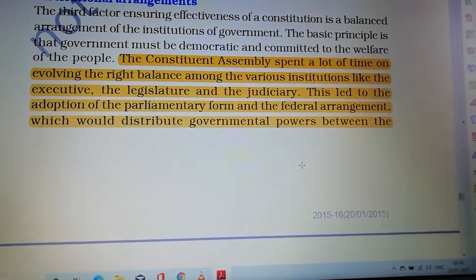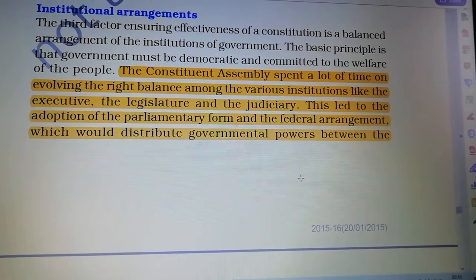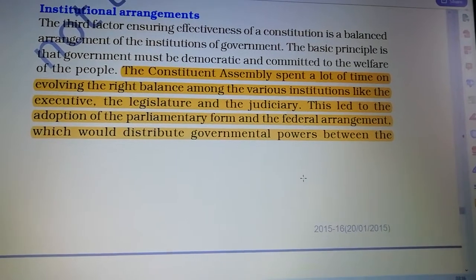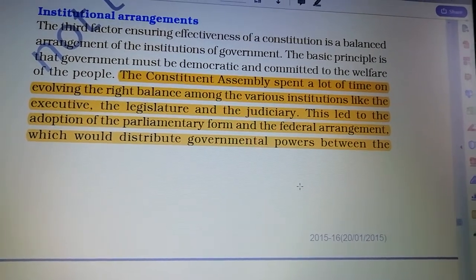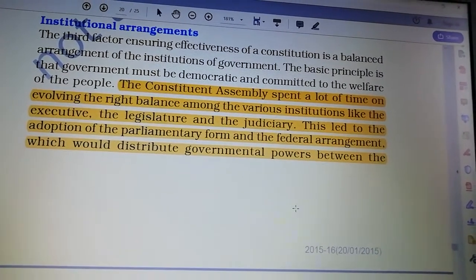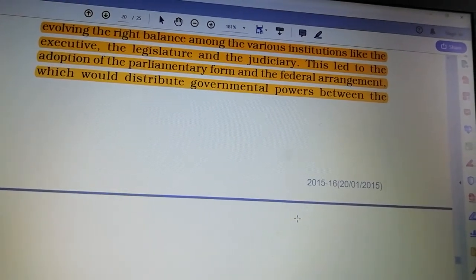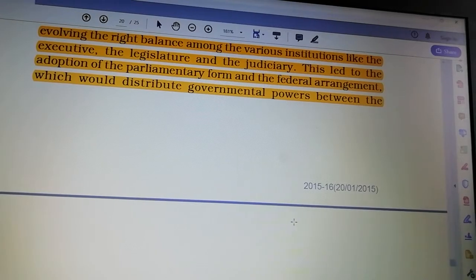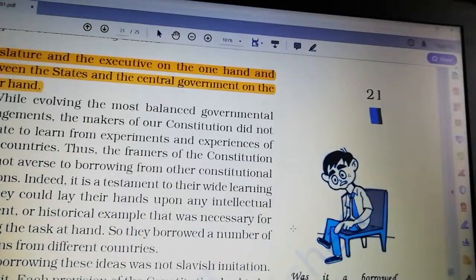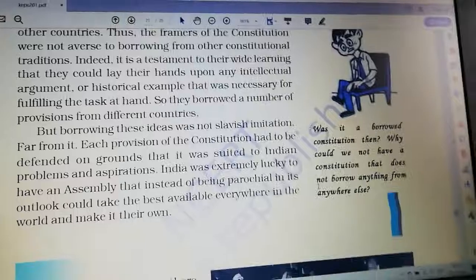The Constituent Assembly spent a lot of time on evolving the right balance among various institutions like the executive, the legislature, the judiciary. We will discuss in depth in further chapters about executive, legislature, and judiciary. This led to the adoption of parliamentary form and the federal arrangement, which would distribute governmental powers between the legislature and the executive on the one hand, and between the states and central government on the other hand.